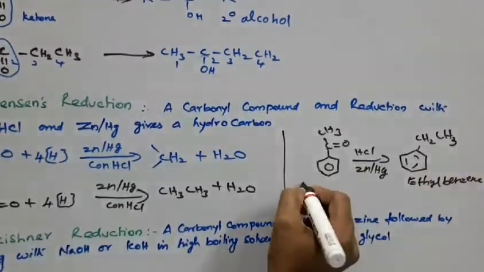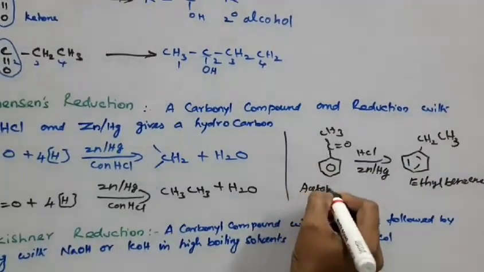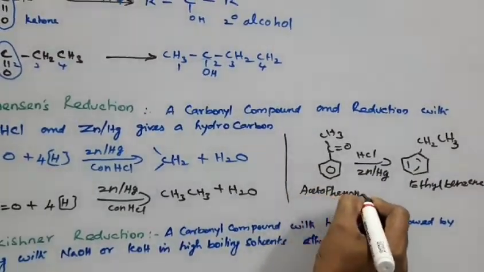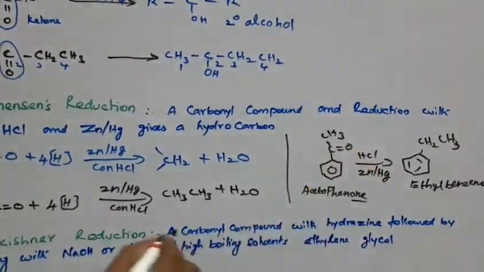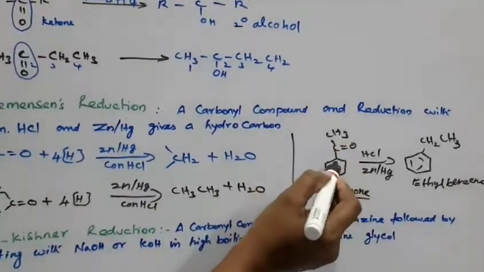So this is acetophenone, a ketone because of the CO group, with an acetyl group on the phenyl ring.